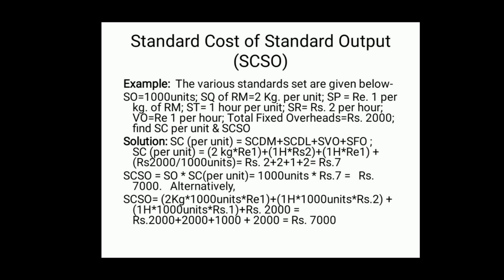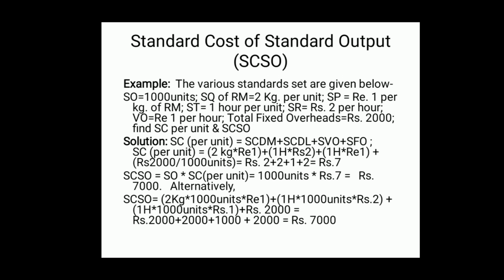Now, let us consider how to find SCSO, standard cost of standard output. Standard output, it is given, is 1000 units. What is the standard cost? To produce 1000 units, what should be the cost? So, SCSO is equal to SO into SC per unit. SC per unit we have computed as rupees 7 per unit. 1000 units into 7 is equal to rupees 7000. SCSO, that is standard cost of standard output, will be rupees 7000.